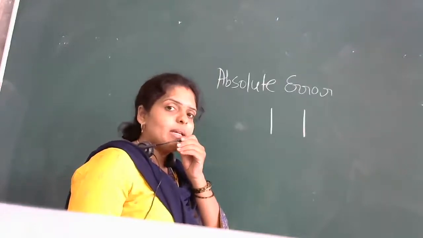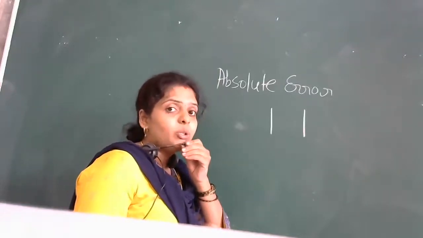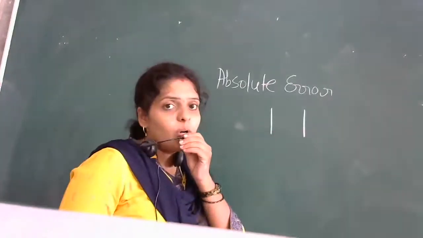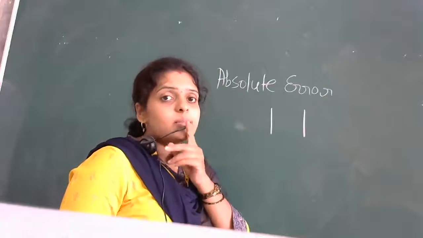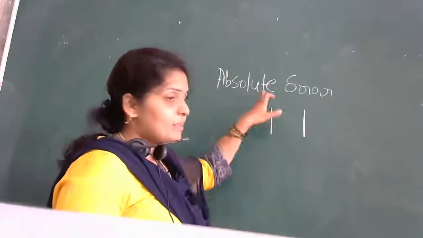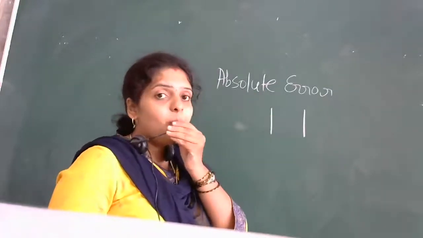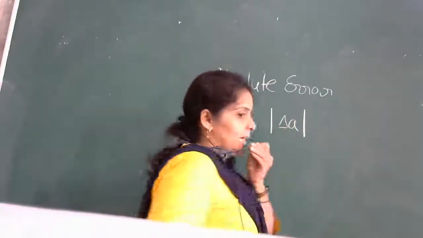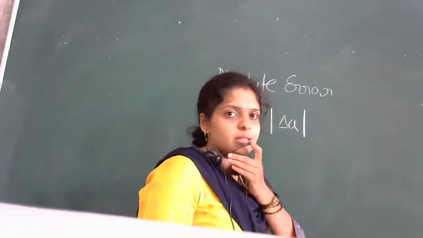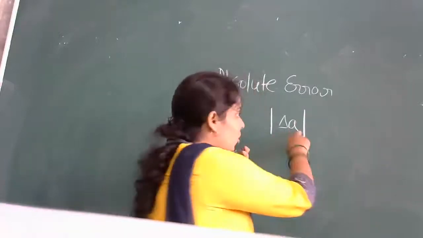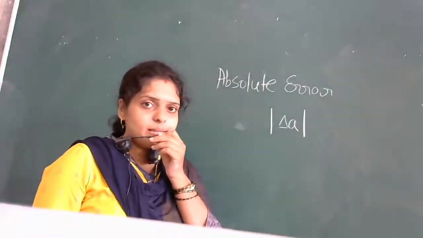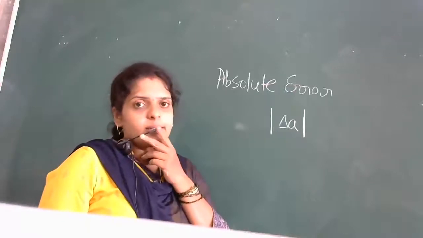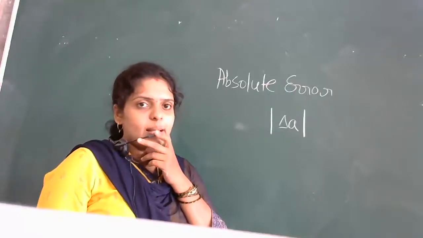मतलब आपको -2 आया तो भी आंसर आप क्या लिखोगे? 2 ही लिखोगे. So that is the meaning of this modulus symbol. Absolute error is denoted by mod of delta A. This is the symbol to represent your absolute error. Is it clear to everyone how to represent absolute error?